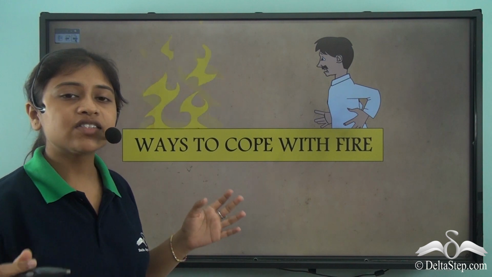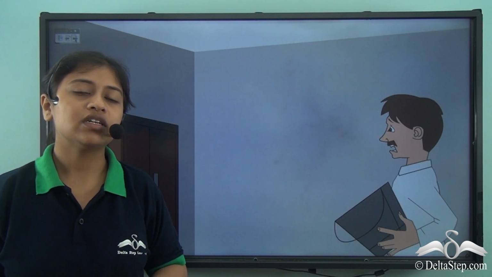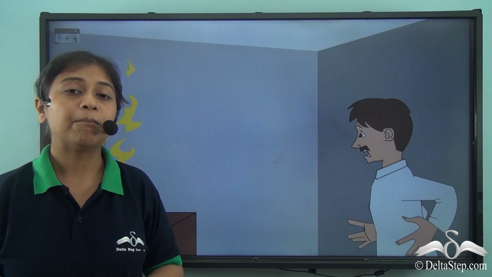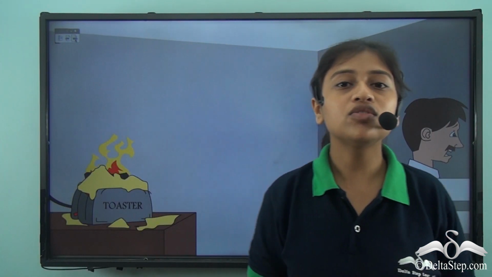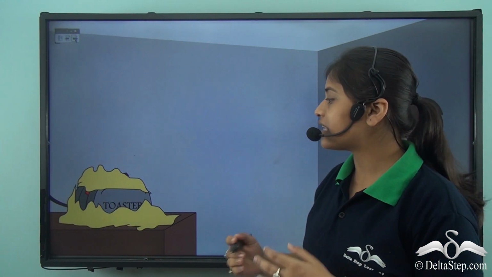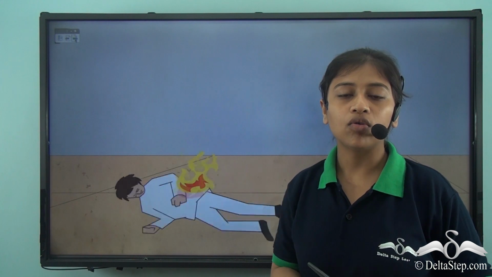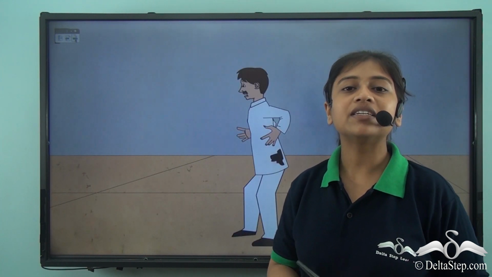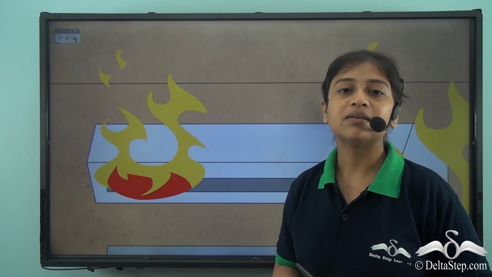So there are various ways in which we could cope with fire. If the fire is small, then we could put it down using water. We could throw water and then extinguish the fire. But if an electrical appliance has got fire, then we cannot use water and instead we use sand to put down the fire. Now, if we get fire on our clothes, then what we do is we immediately roll ourselves on the ground to put down the fire and be safe.